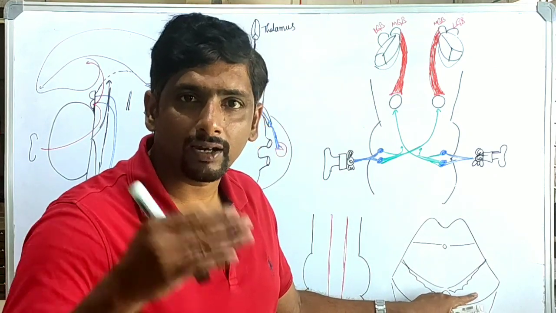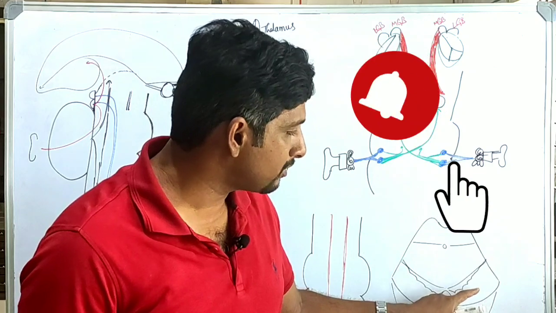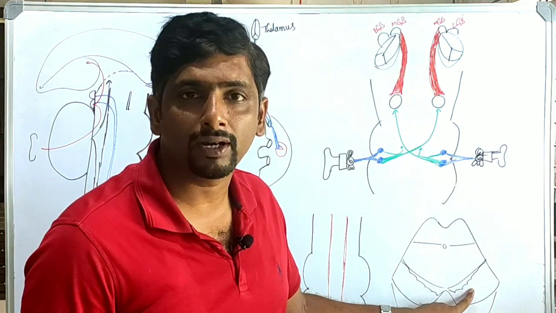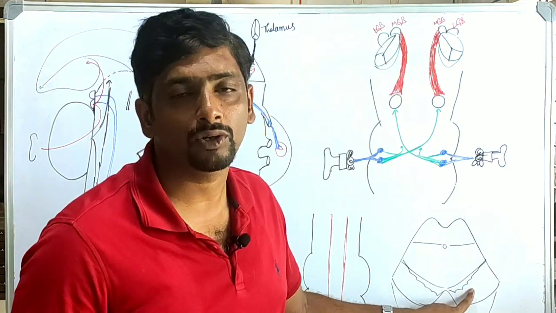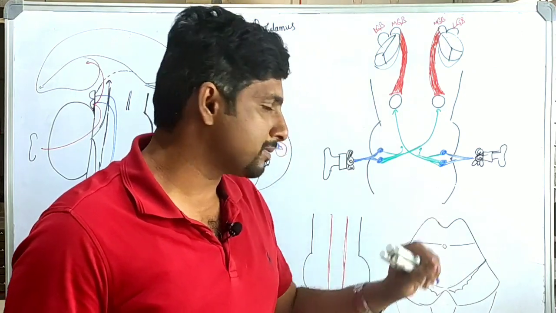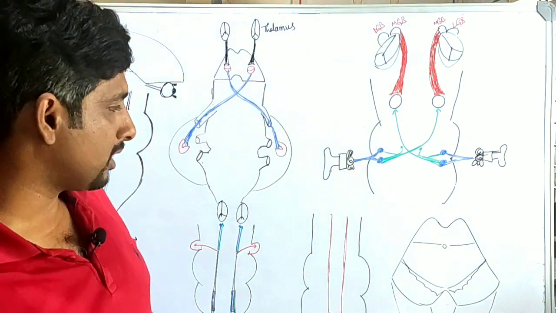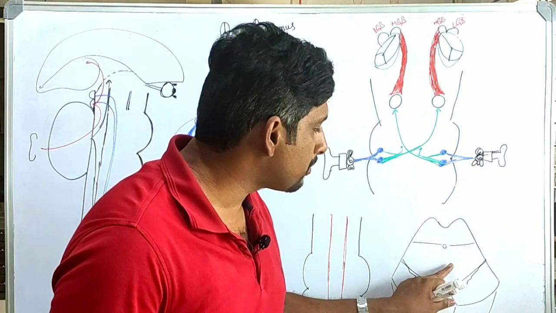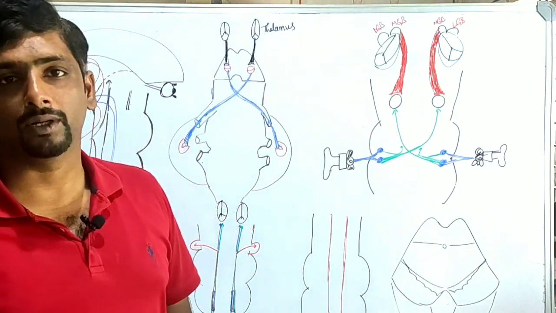In this base, we know that there are descending fibers, and we have studied the corticospinal tracts and the corticonuclear and corticobulbar tracts here. Then we also covered the substantia nigra. Now we have to see the tegmentum portion.